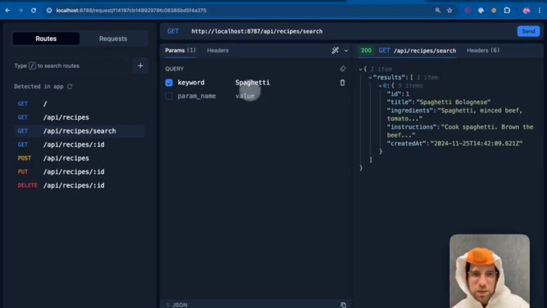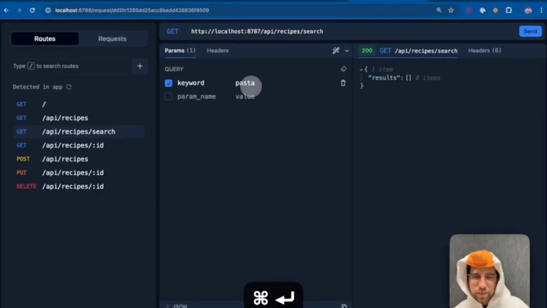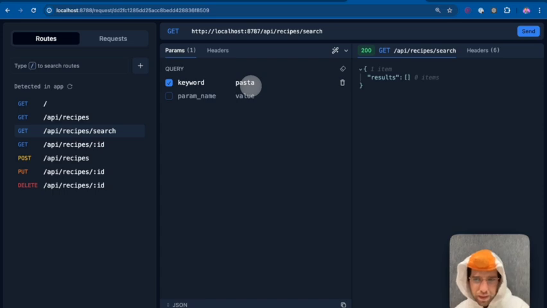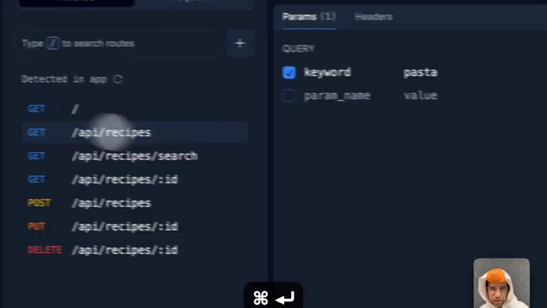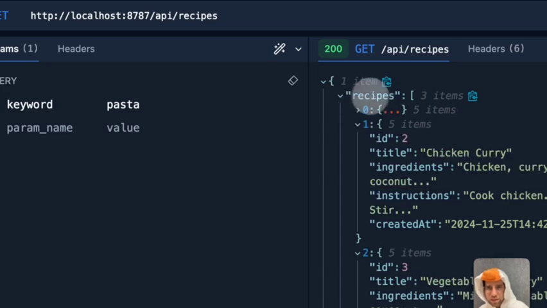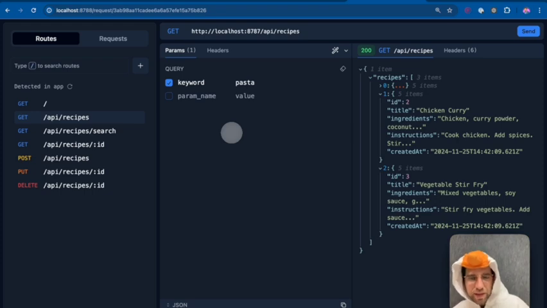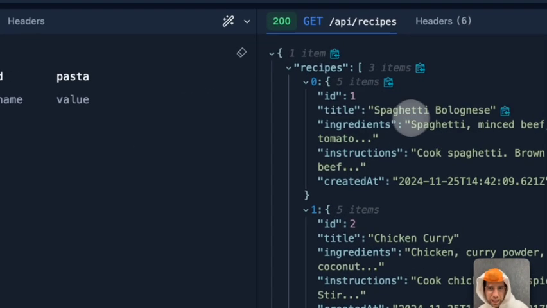Now, here's the thing about keyword search. What if I put in like pasta? No results. That is a little bit of a limitation, because if someone is searching our vast compendium of, how many recipes do we have? Like 5? 3. 5. 5 recipes. No, 3 recipes. We have 3. Someone's searching our vast compendium of 3 recipes. I would expect that if I searched for pasta, I would see, at the very least, a spaghetti.